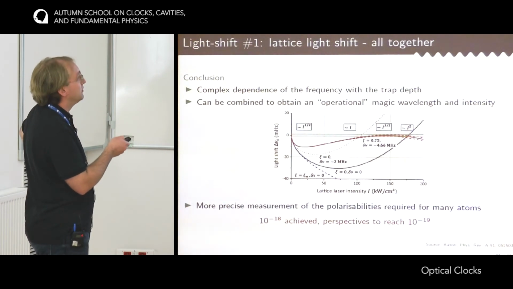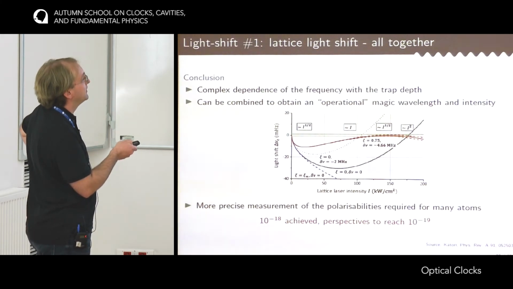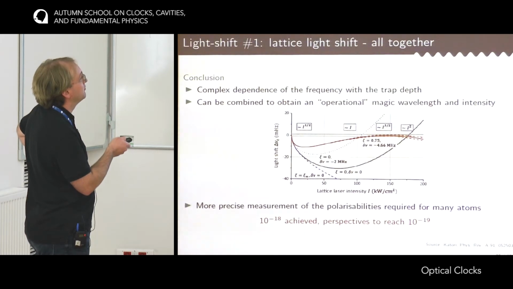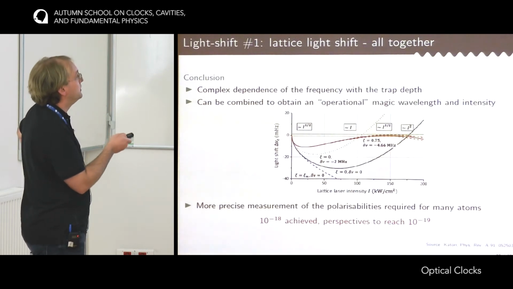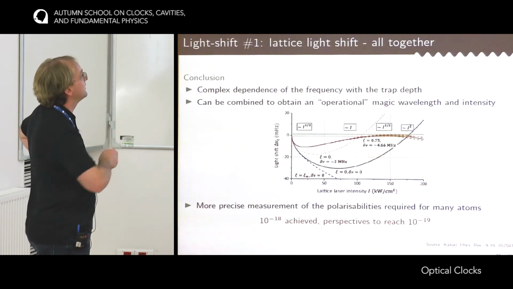And it's really important to quantify all these effects together to understand how the curve is going. For instance, here if you sit on this red curve, but would just take measured points here, and then extrapolate, you would just end up here, whereas the correct interpolation would be there. So it's really important to measure very precisely all these polarizabilities.